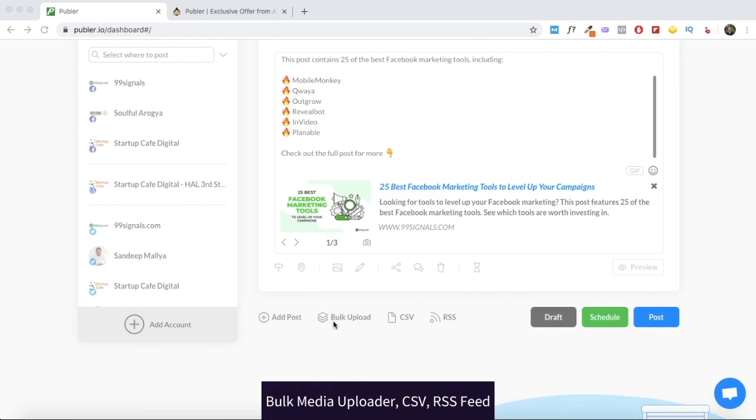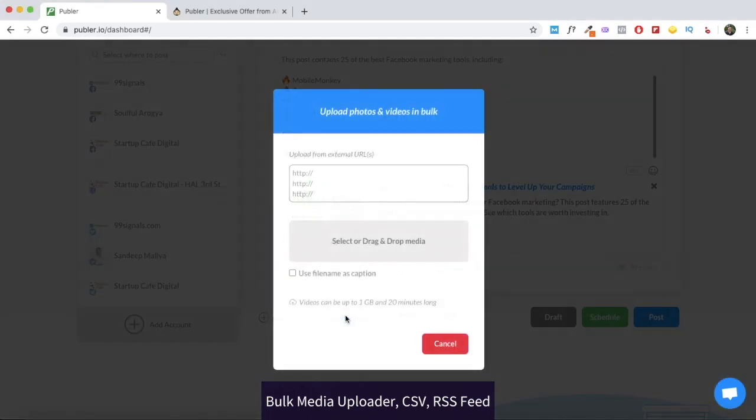You also have these 3 options here. You can bulk upload your photos and videos. You can even upload from external URLs. You just have to copy and paste the URLs into this box here. So that's how you can bulk upload your photos and videos.